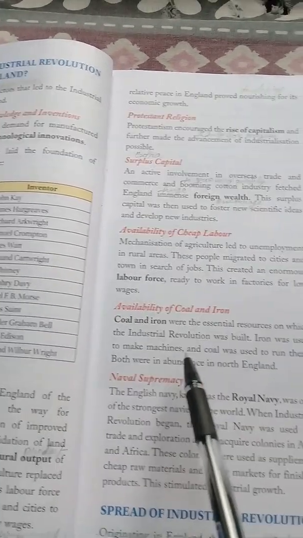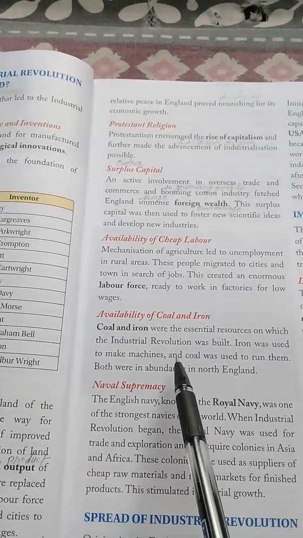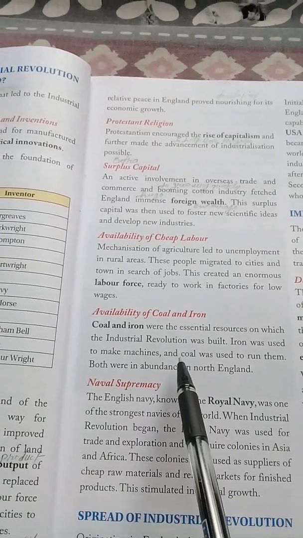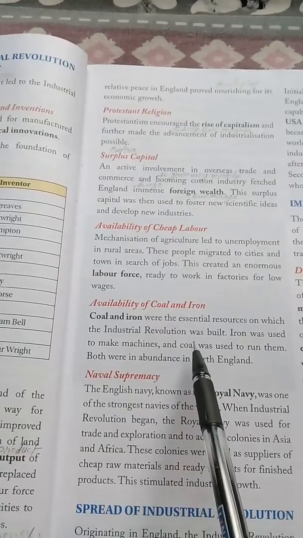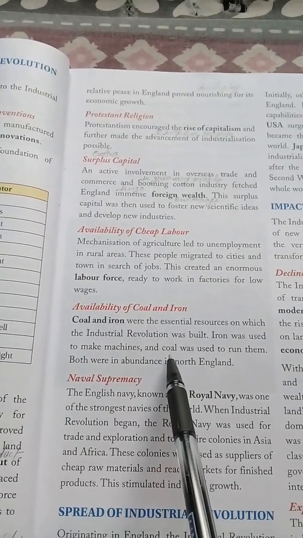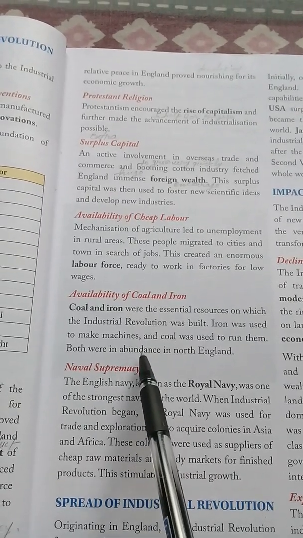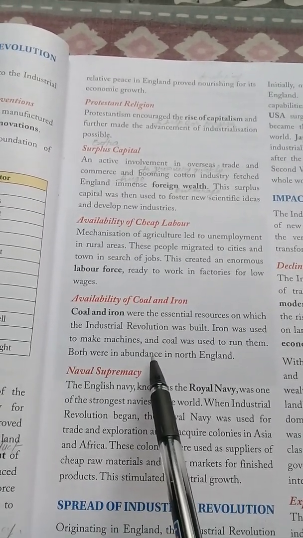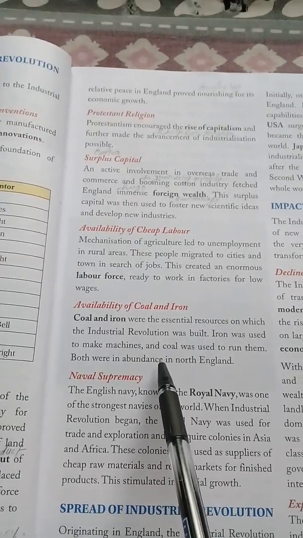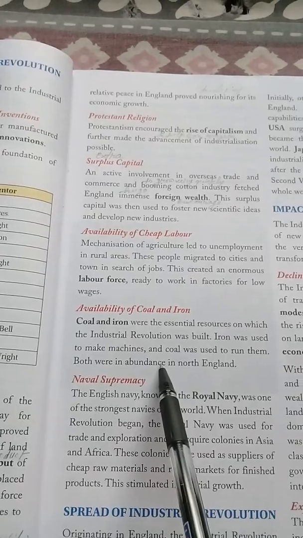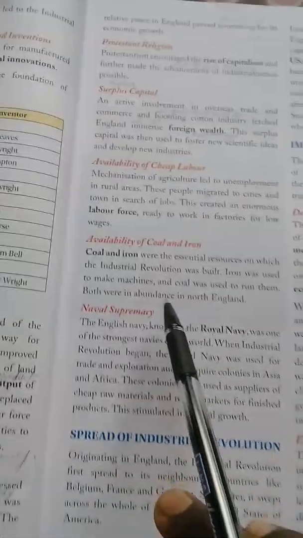And where did that force of fire come from? They used to get the force of fire from the coal. So coal was used to run the machines. So both were in abundance in North England. These two things, coal and iron, were in huge amounts in North England.